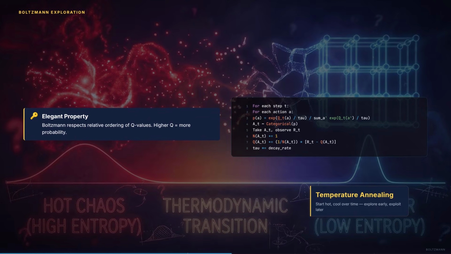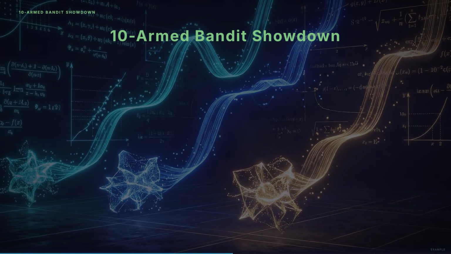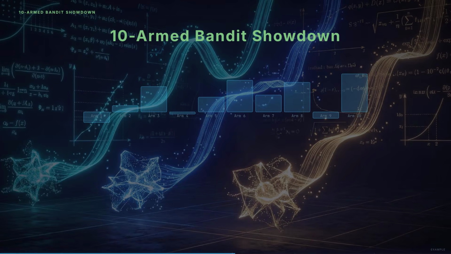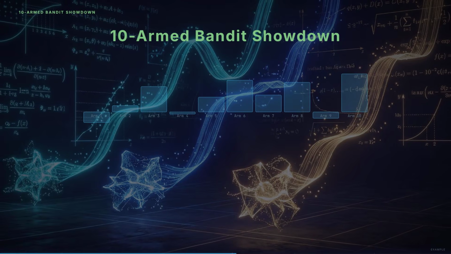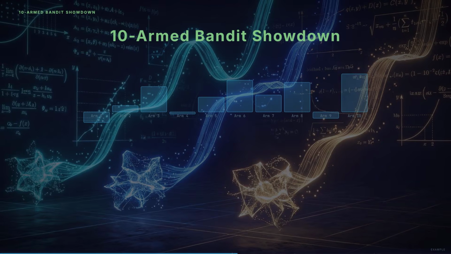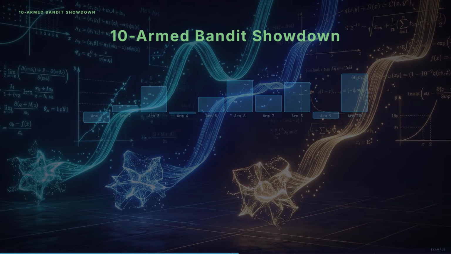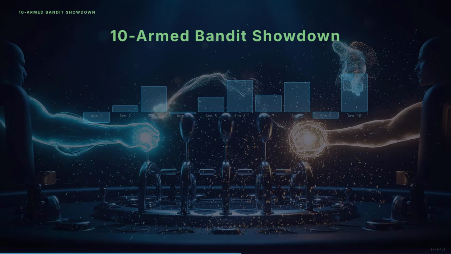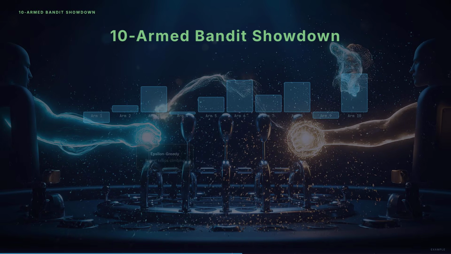Epsilon-greedy treats all non-greedy actions equally. Let's put them head-to-head on a 10-armed bandit. Each arm has a true value drawn from a standard normal distribution. Rewards are the true value plus noise.